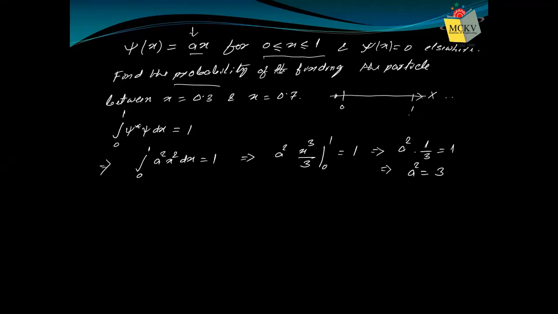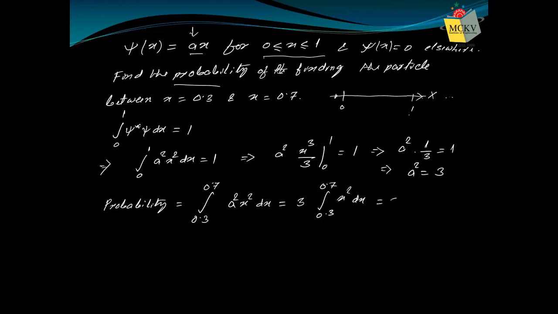So what will the probability of finding the particle be? What is the range given? 0.3 to 0.7. Therefore it is psi star psi, so I am writing directly a square x square dx. A square is known, so put the value: it is 3 times the integral from 0.3 to 0.7 of x square dx. That is what you require.